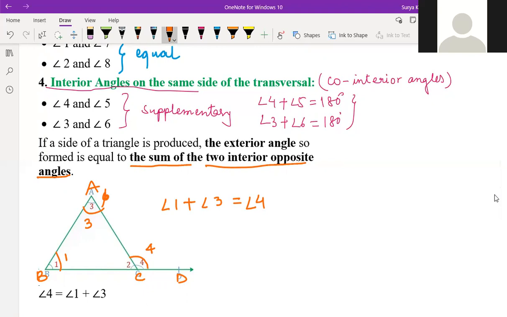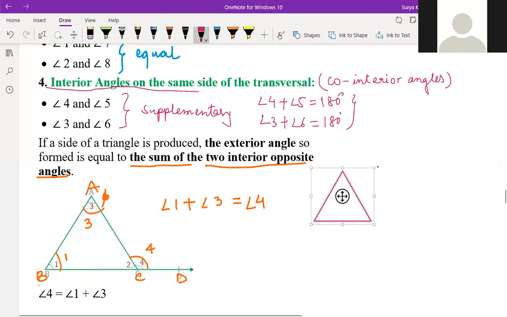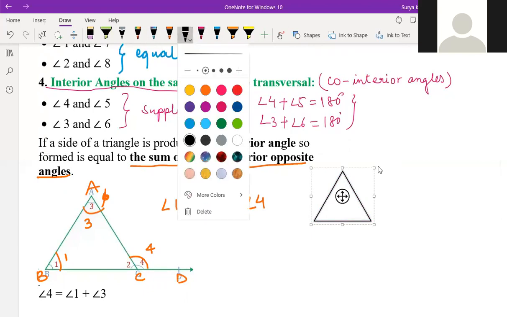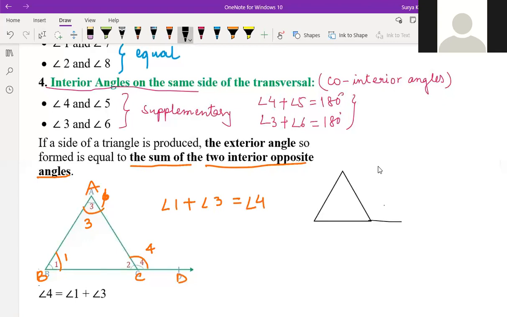You can take an example also. If you want to take an example, this is your triangle. Suppose we have extended this line till here. This is, suppose, 110 degrees. This is 70 degrees.